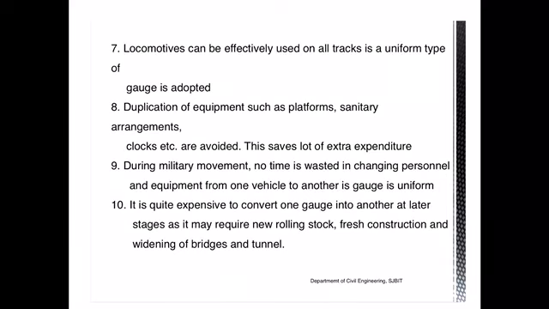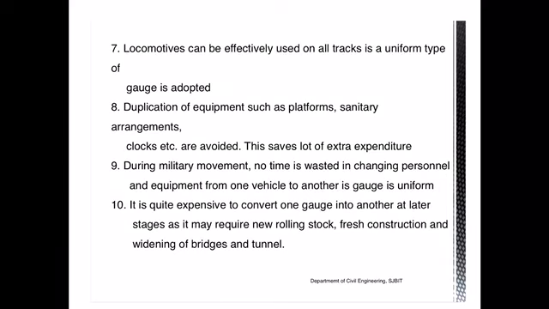And also the duplication of equipment, such as platforms and sanitary arrangements, and storage for goods, is not required. That duplication is eliminated and you can avoid it, and it will save a lot of extra expenditure. And also during military movement, which is of greater importance, there will not be any time wasted in changing the personnel and the war equipment from one vehicle to another when you provide uniform gauges.